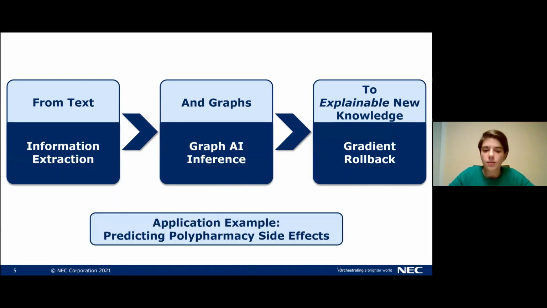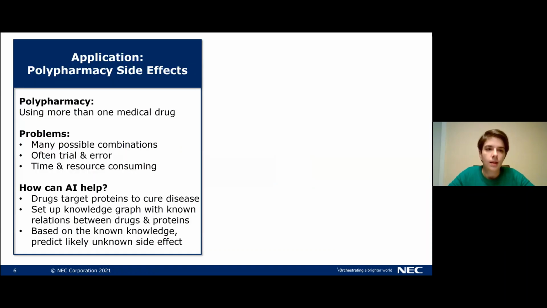In the talk, we'll look at one concrete application example, which also in part motivated this work, and that is predicting polypharmacy side effects. So let's have a look at what that means. Polypharmacy means that someone is using more than one medical drug at the same time. And often when someone does this, there can be unintended side effects. So it's of course important to know whether such side effects can occur before two drugs are taken by someone.